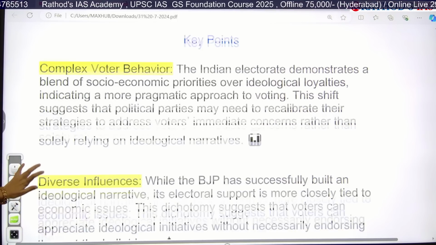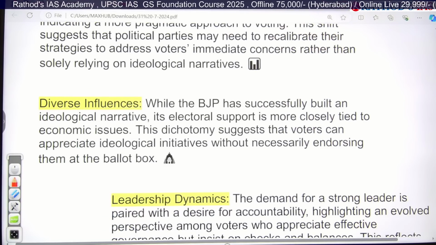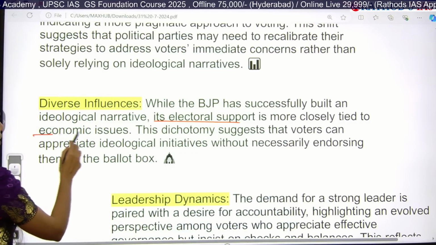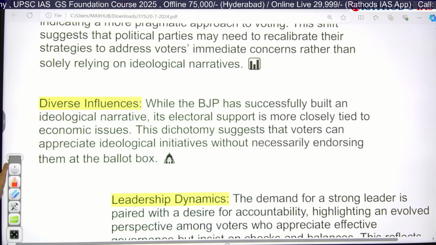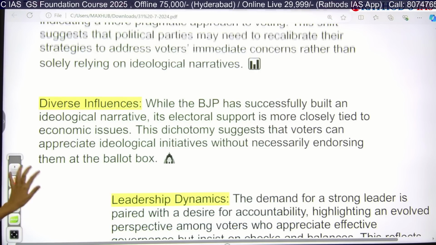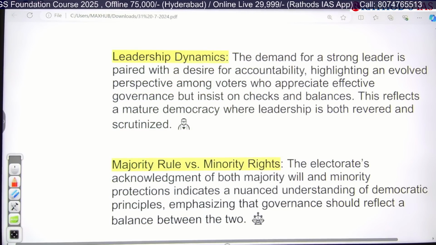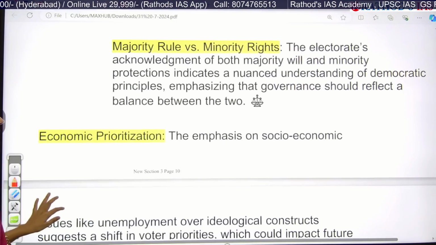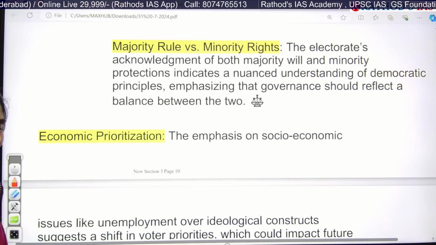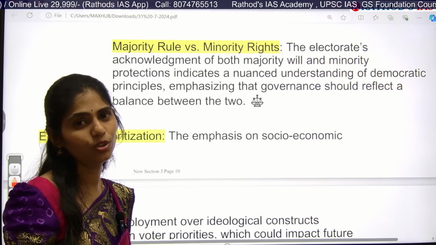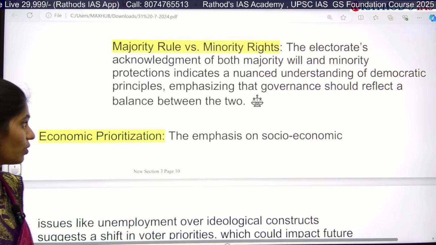And next, they want desired influences. BJP had successfully built an ideological narrative, and its electoral support is more closely tied to economic issues, and they especially appreciate these ideological initiatives. That's it. And if you see the leadership dynamics, citizens want very strong leadership with accountability as well as an evolved perspective, and appreciate effective governance, and we have to focus on proper checks and balances. All these are required. And on majority versus minority rule, this BJP government promoted Hindutva or Hinduism compared to the minority. So this is also one important problem.